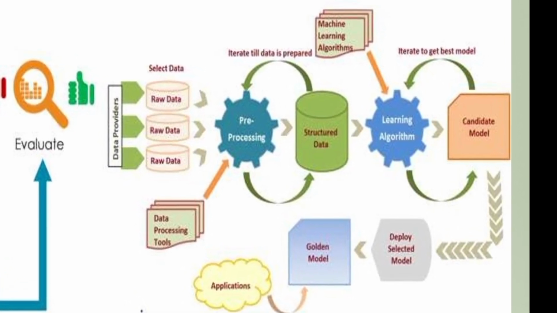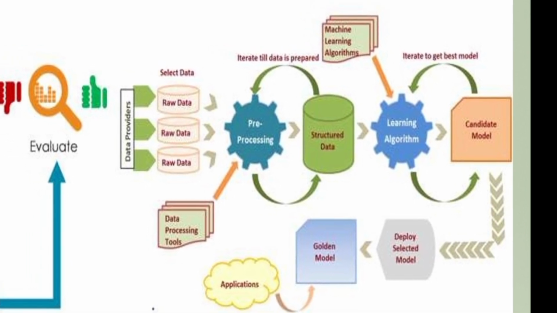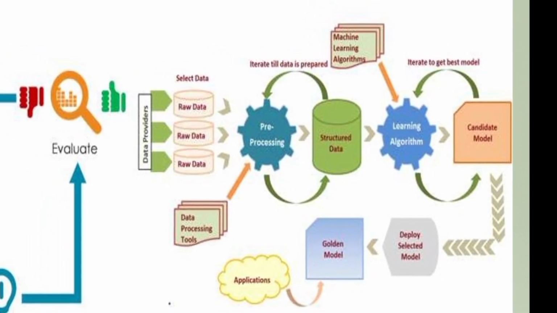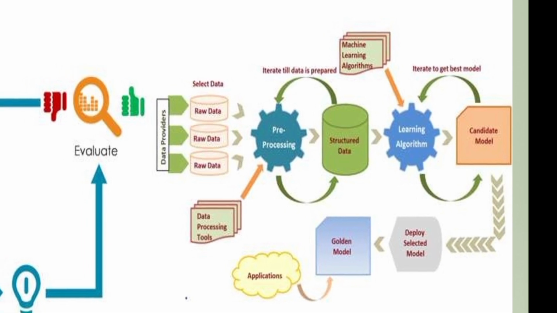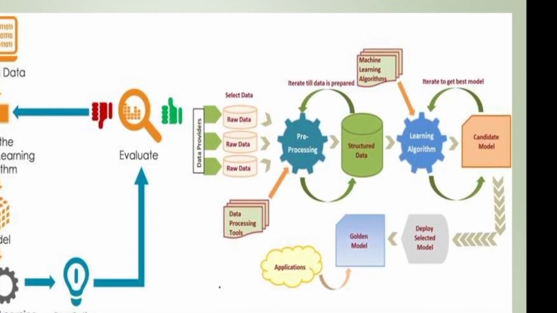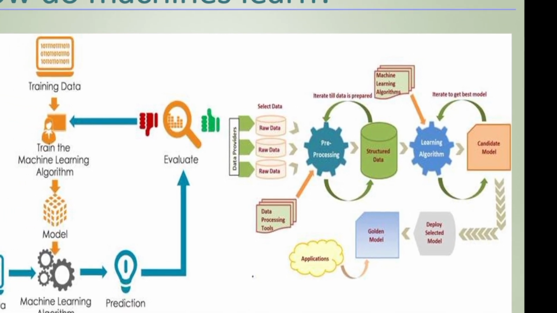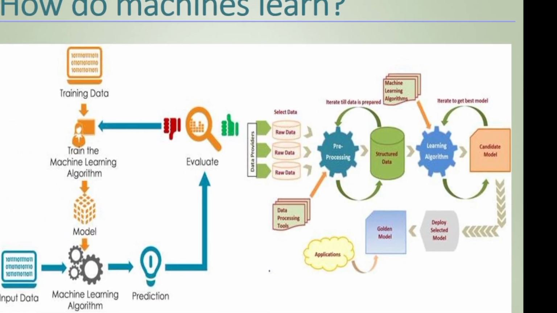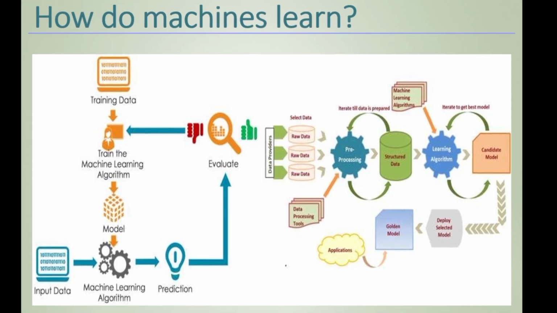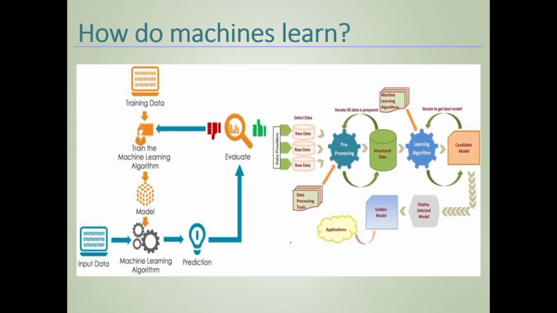A learning algorithm is iterated continuously to obtain the candidate model. A candidate model is nothing but an approximate model. After deploying the selected model, we can get the golden copy, which is known as the accurate model. Okay, so based on the applications, we can use it.